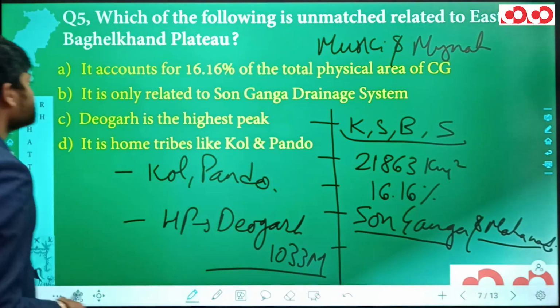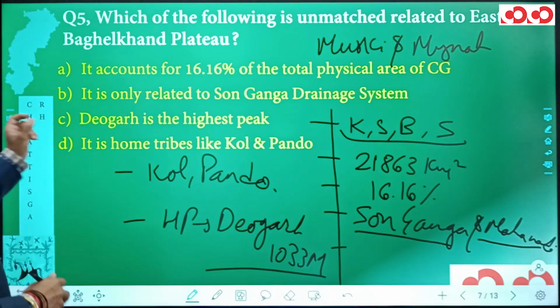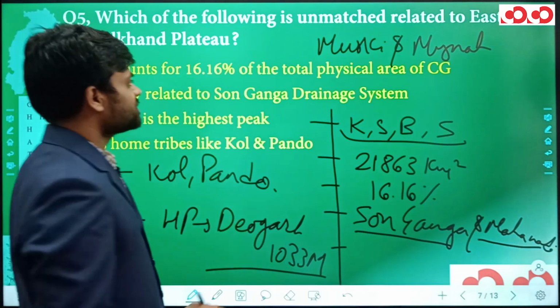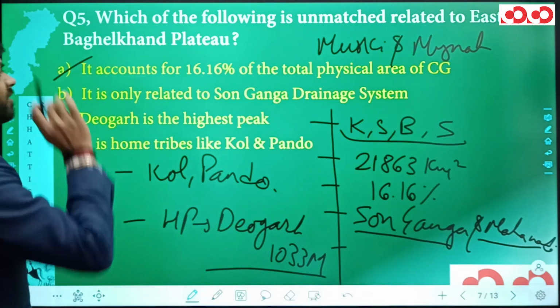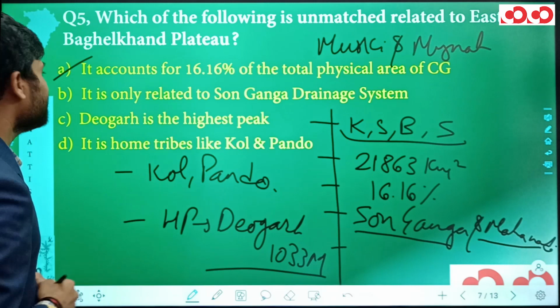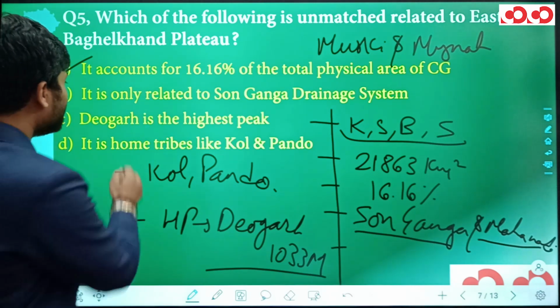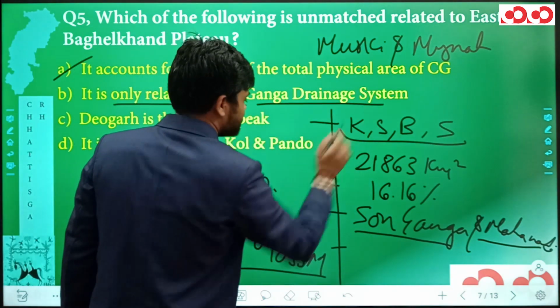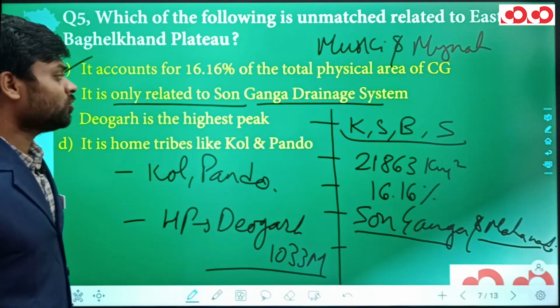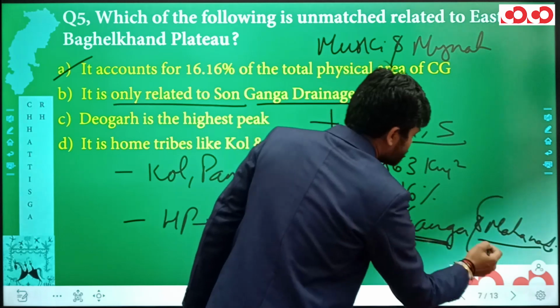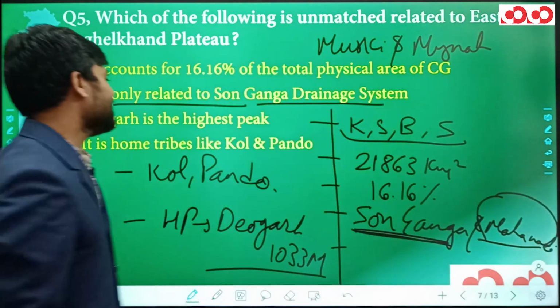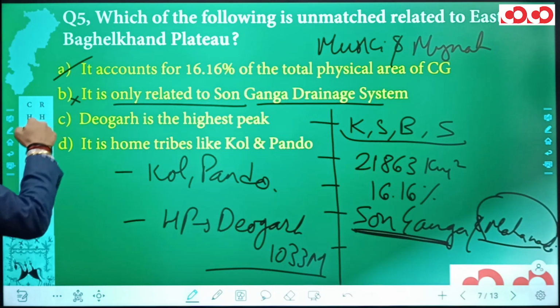Now coming to the options. In option A, we have it accounts for 16.16% of the total physical area of Chhattisgarh. Yes, it does account for 16.16% of total physical area. It is only related to Son Ganga drainage system. No, it is not related to Son Ganga drainage system only, rather it is also related to Mahanadi drainage system, and hence this option B is incorrect.